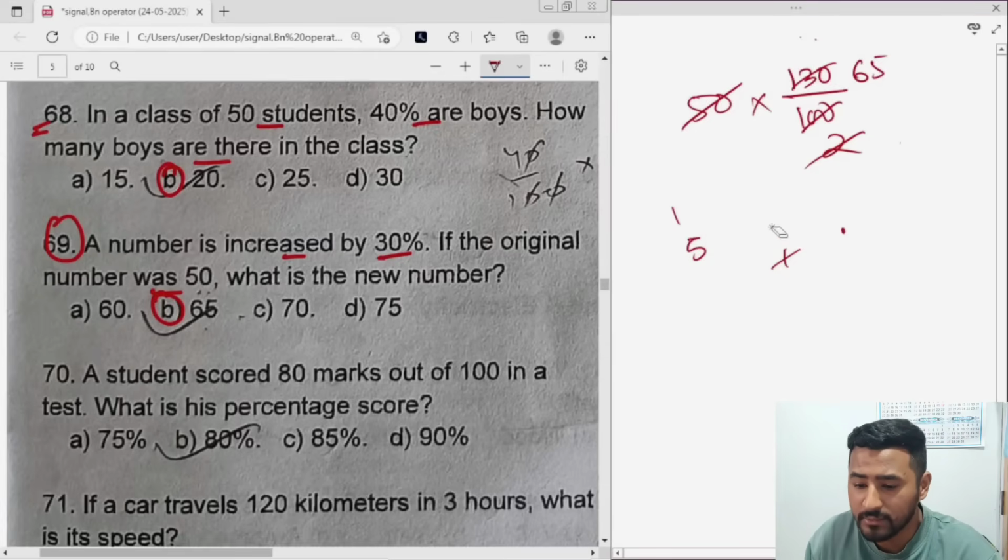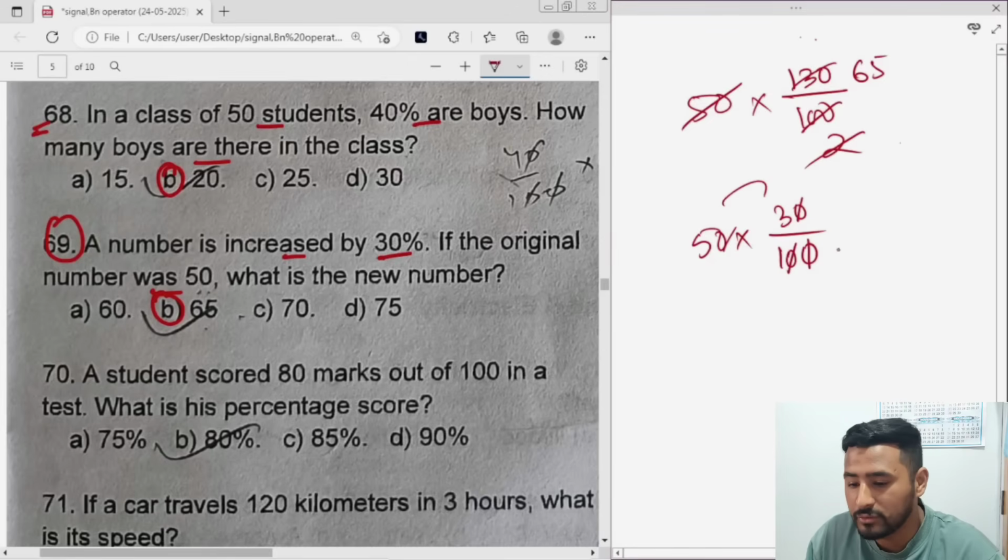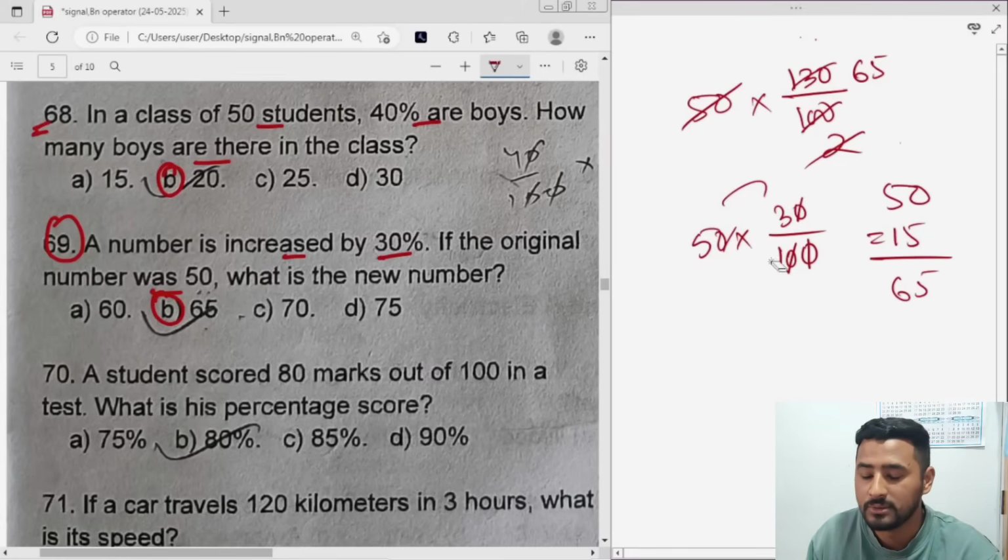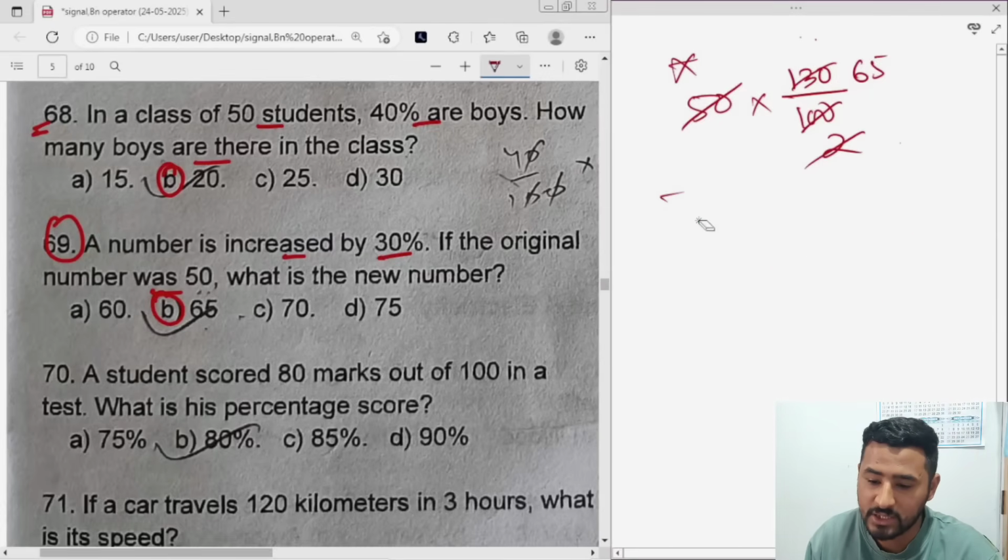Okay, let me do it again. If the original number is 50, get the 30% of 50. 0 and 0 get cancelled. 5 into 3 is how much? 15. So you add this 15 with 50, you'll get the same, 65 only. You can do it either this way or this way. Clear? Let's go next. That is question number 70.